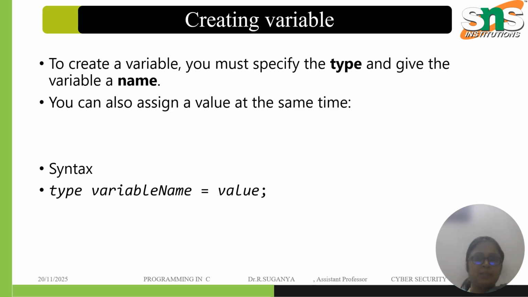The type could be integer or float or anything. Syntax can also be said as a format. Any variable name can hold a value; it will always hold a particular value.